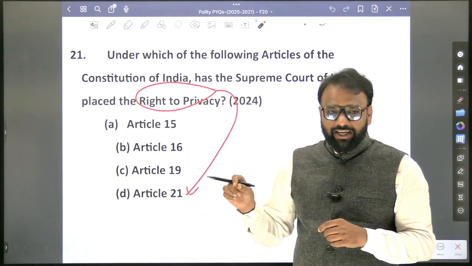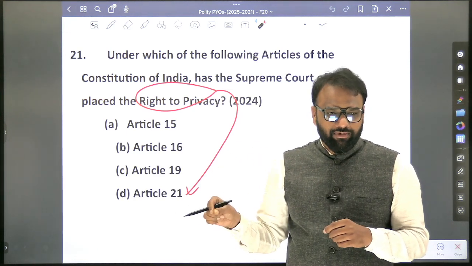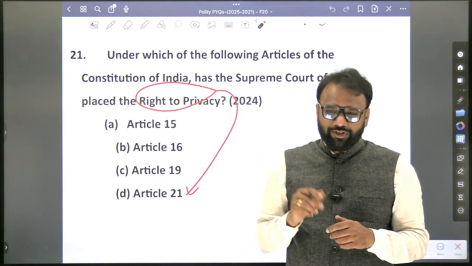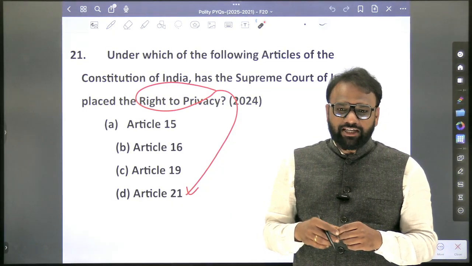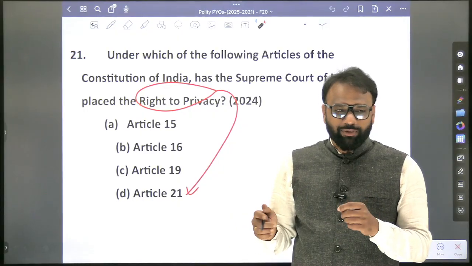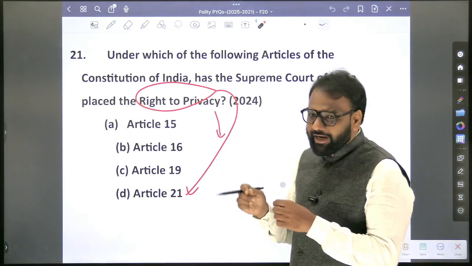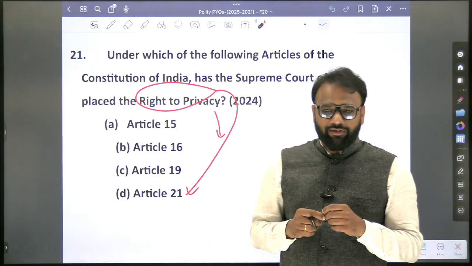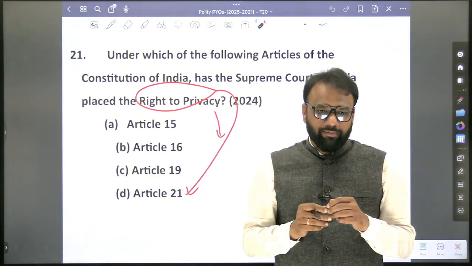So right to privacy was interpreted as a fundamental right under Article number 21 through a Supreme Court judgment. Which was that judgment? Case Puttaswamy. Recently, whatever judgment was given, the Puttaswamy judgment. There it was declared as the right to privacy, a fundamental right under Article number 21. Now, similarly, which are the other important rights where recent judgments were given?